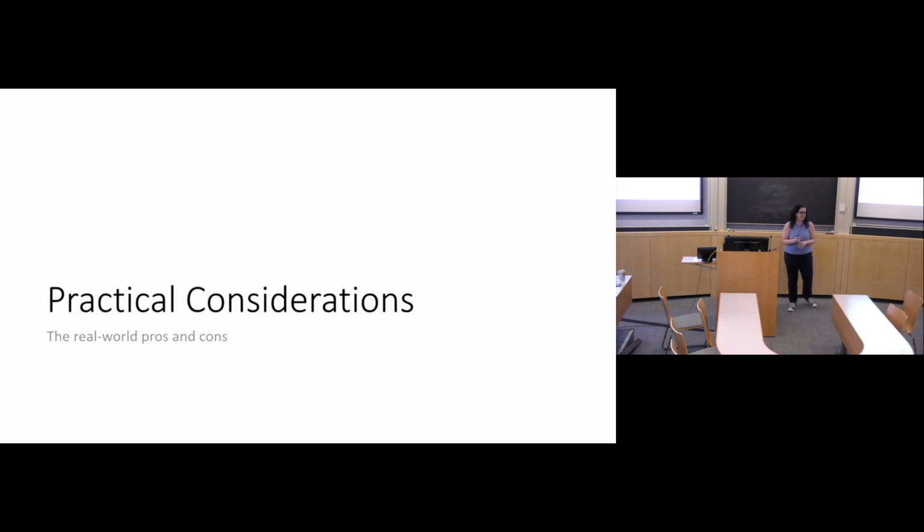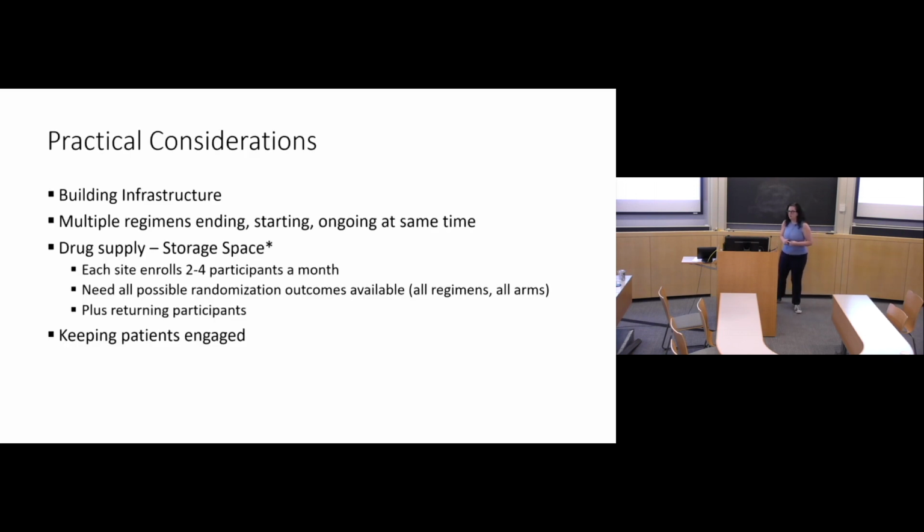I want to talk a bit about the practical implications as well, because it's really great to sit down and talk about what we would do statistically or epidemiologically, but we need to be able to actually put this into the real world. So there are some serious practical implications, and again, the asterisk indicates things that we did not think of beforehand. Building the infrastructure, as you might imagine, is quite monumental. However, it has really positive side effects, for example the iSpy study being able to quickly transform into a COVID study.